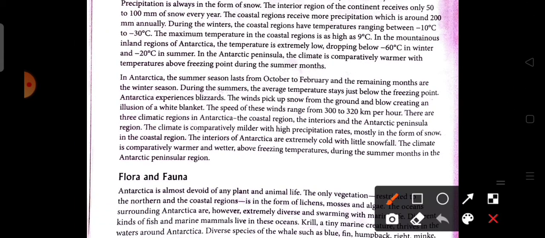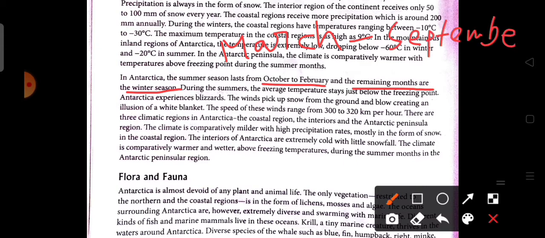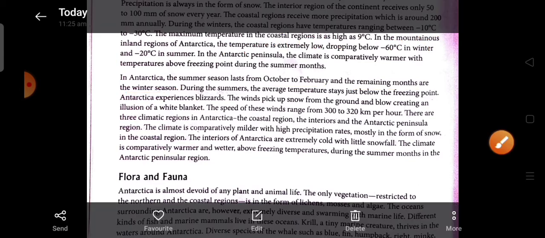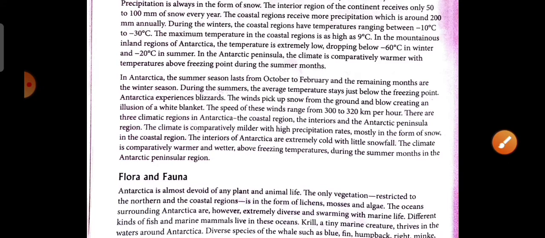Now, in Antarctica, the summer season lasts from October to February, and the remaining months, March to September, are the winter season. During the summer, the average temperature stays just below the freezing point.